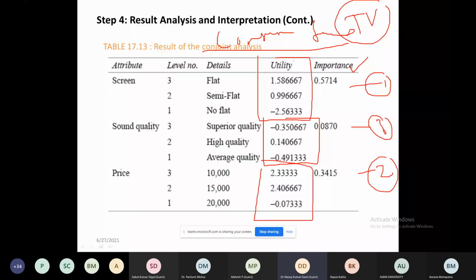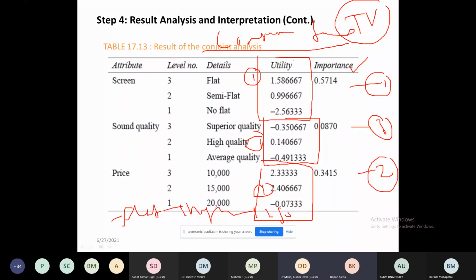In screen, the most important part is flat. In sound quality, the most important is high quality. And in price, the most preferred is 15,000. So the combination is that if you want to develop a marketing strategy for selling the television, we should offer a flat screen plus high quality plus 15,000. This will attract more customers compared to others.